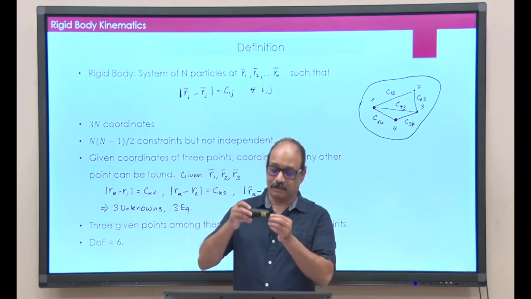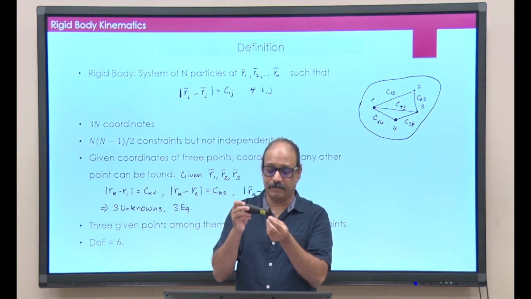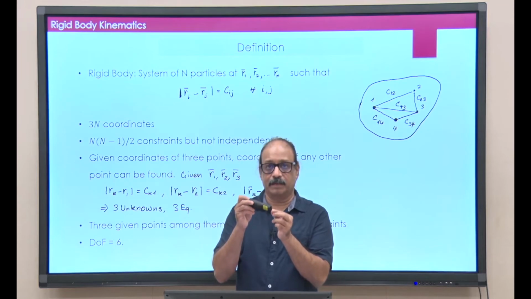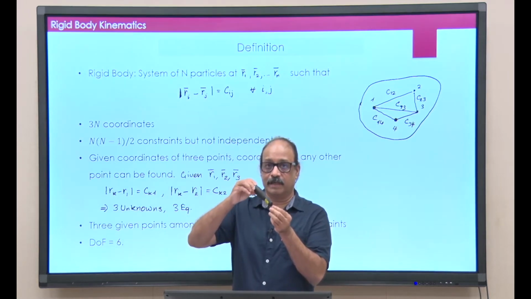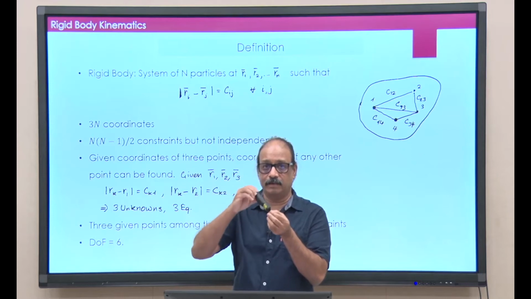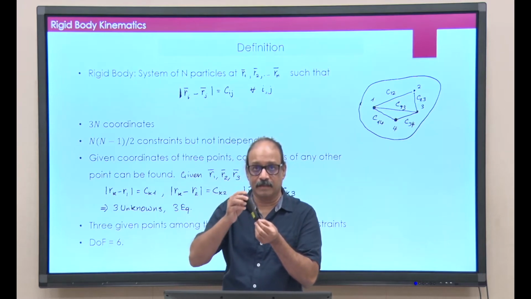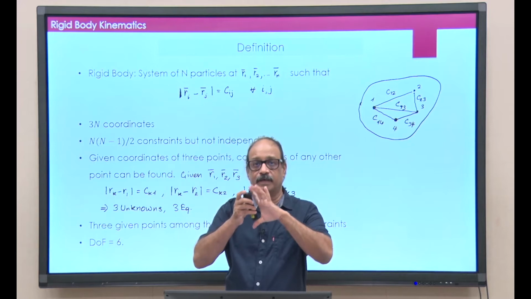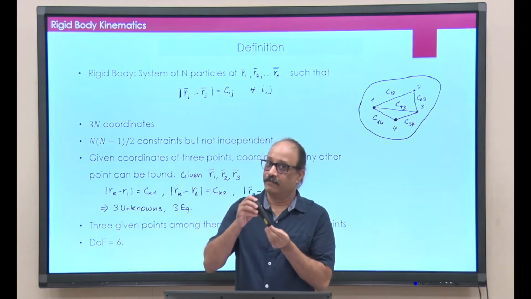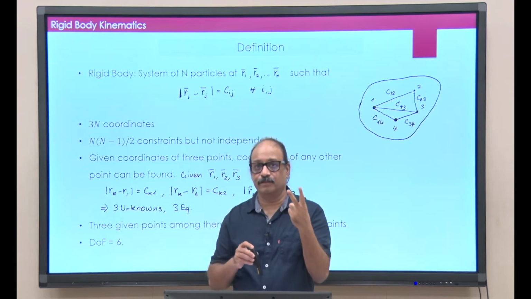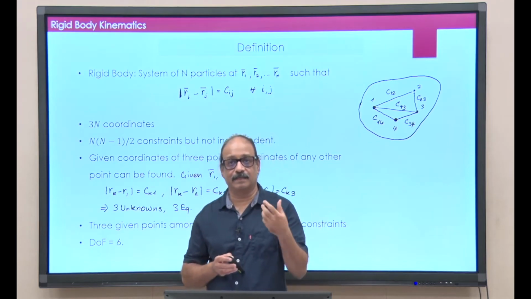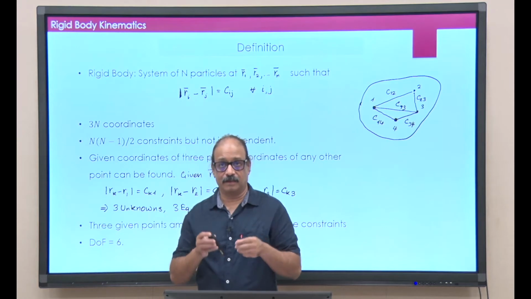Going back to this example, if I take one point, I need to tell you 3 coordinates. Once I give you 3 coordinates, I fix the first point. Now the second point can be anywhere on the surface of the sphere whose radius is R12, which means to fix its location I only need 2 more coordinates, theta and phi in the spherical coordinate system.